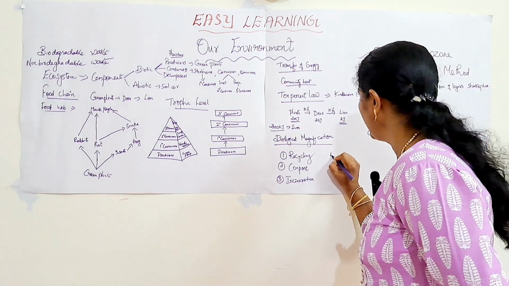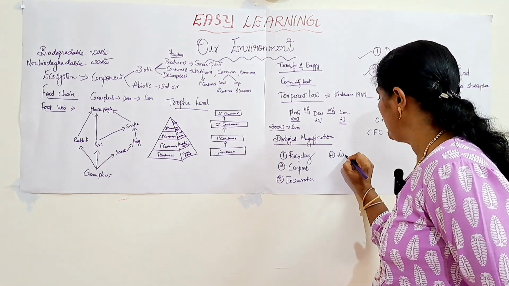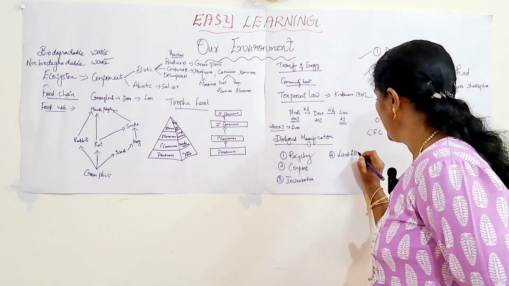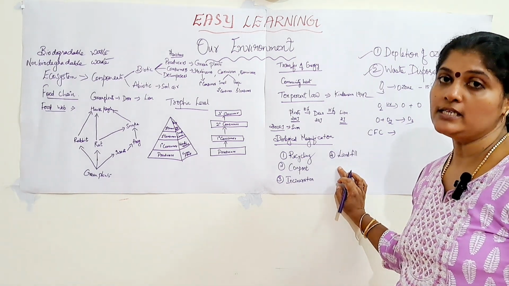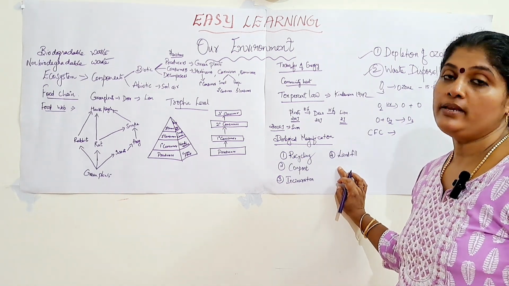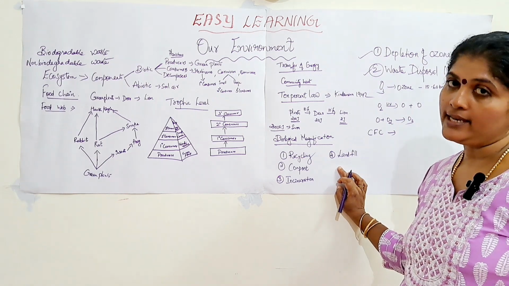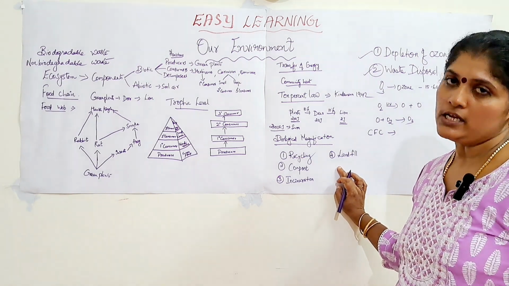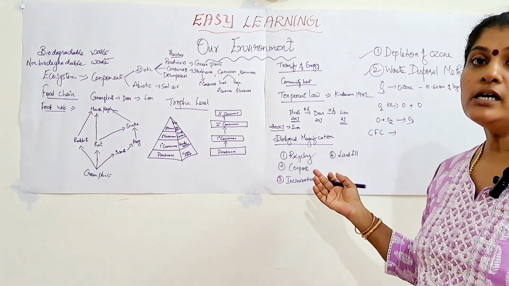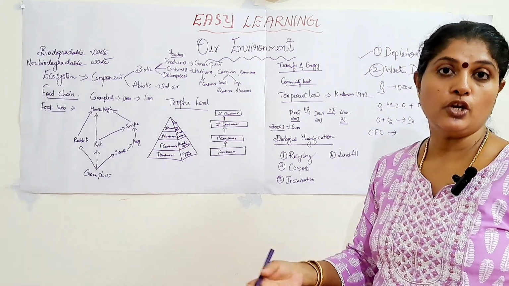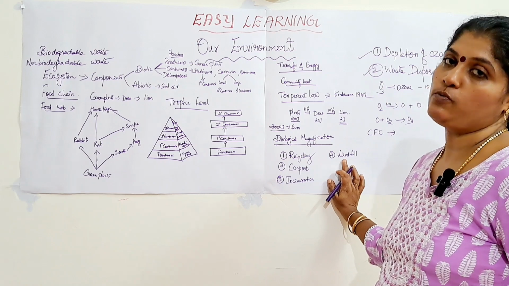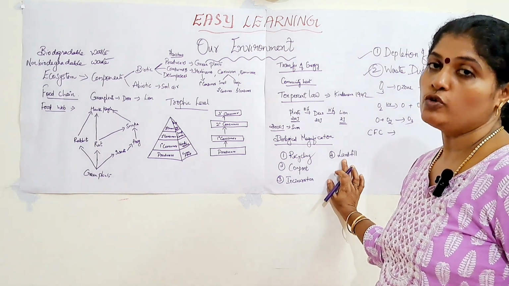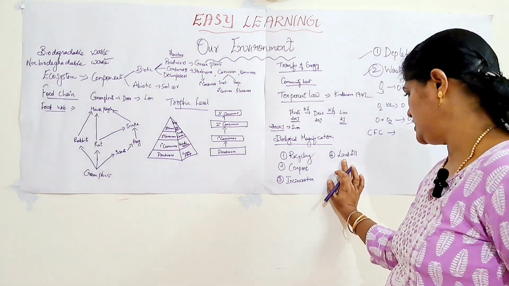So the fourth method, it is landfill. Landfill is the fourth method for the waste disposal. That is, all the waste will be dumped in a low-lying land area and then it will be covered by soil. So after many years, that particular area will be converted into playgrounds, parks, etc. That is how the waste is disposed. So this is the fourth method of waste disposal.